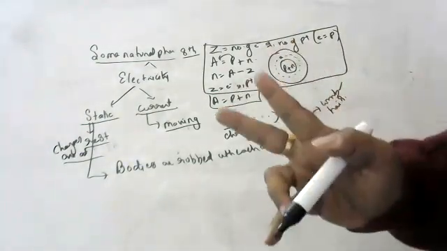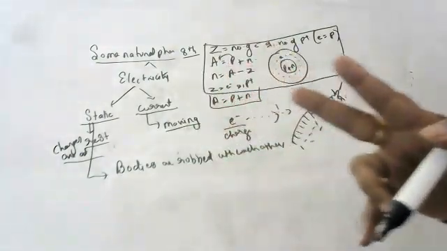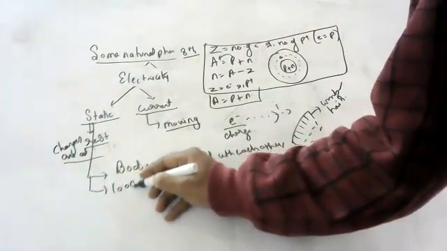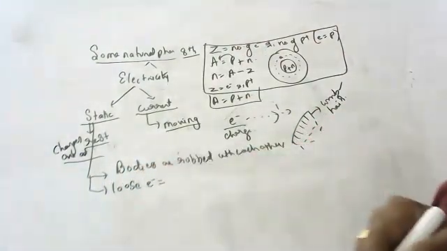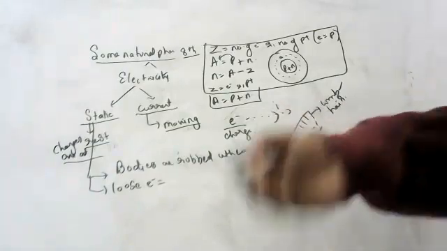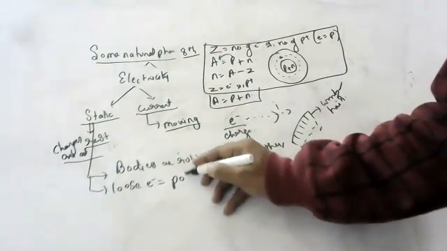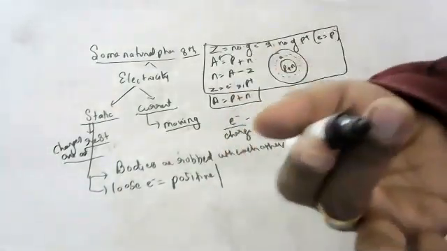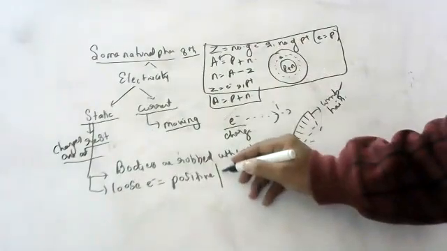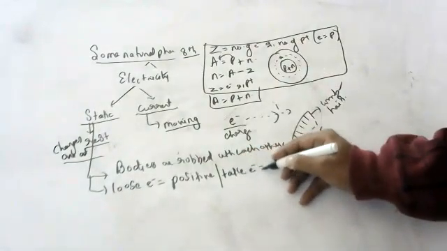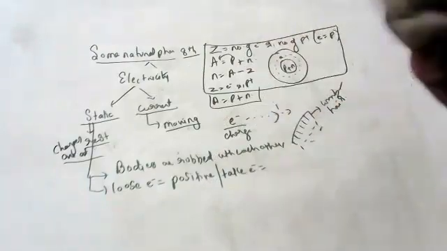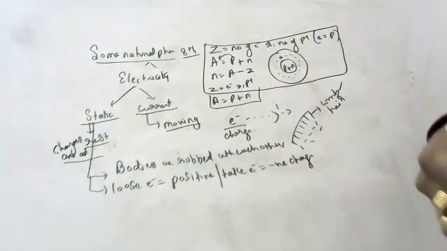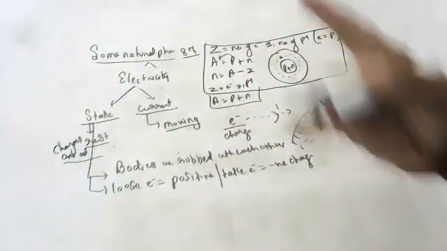When you rub any two bodies, children, they attain charge. A body which loses electrons, what charge does it get, children? Positive charge. And a body which takes electrons, electrons being negative, gets negative charge. The body which is taking electrons will get negative charge. The body which is losing electrons will get positive charge.